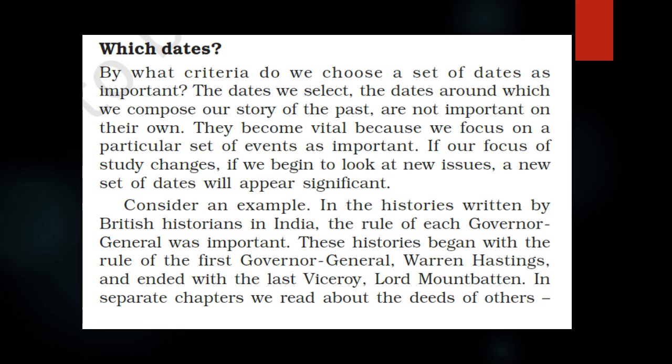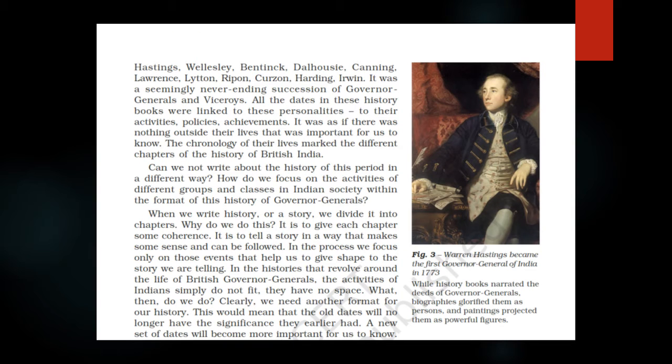According to the historians from Britain, they wrote about the significance of rules by Governor General of British India. There was no importance for any Indians or the activities of Indians. Their rule began from Warren Hastings and ended in the last Viceroy Mountbatten. The dates they wrote in their history books praised the activities, policies, achievements of British viceroys and governor generals. Each and every simple thing that happened in the life of British governor generals and viceroys became history with dates.